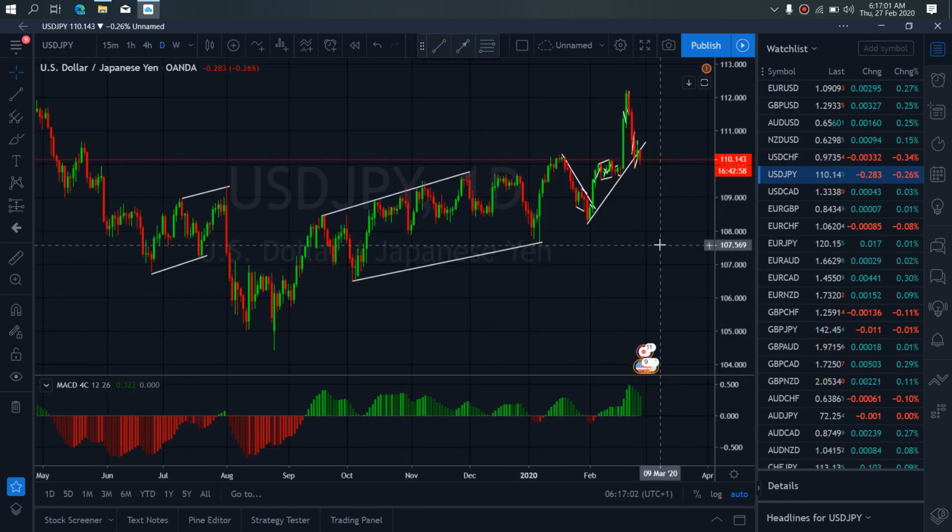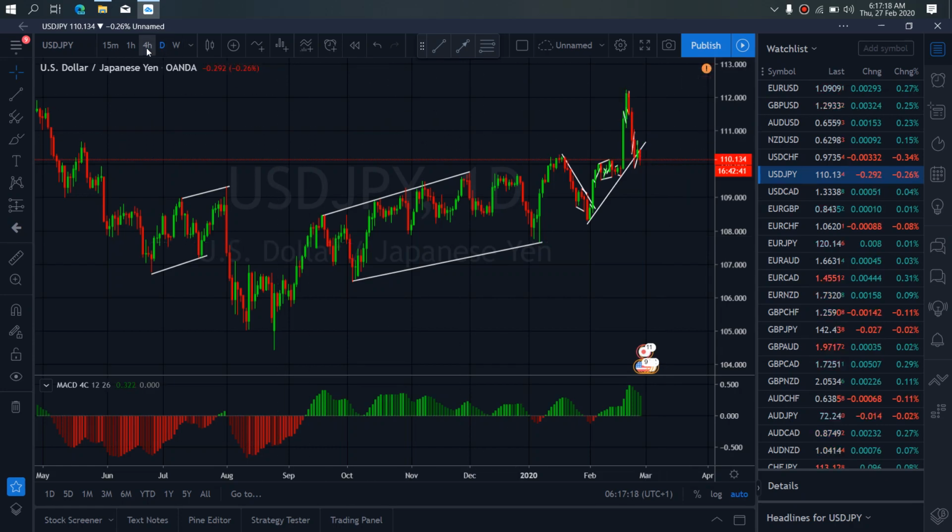On dollar yen for today, they gave us this aggressive pullback downside, and right now they are attempting to give us a corrective structure, a flat correction on this trend line before they resume the drop downside.